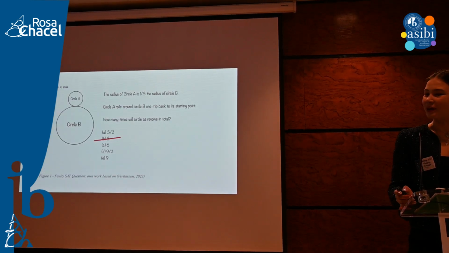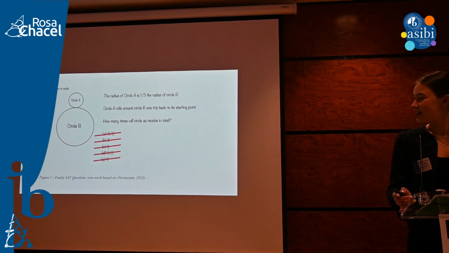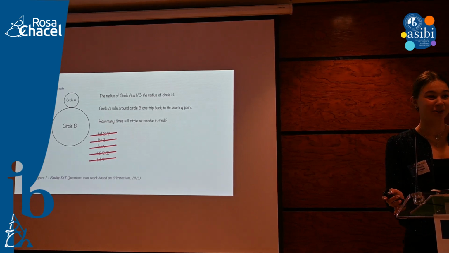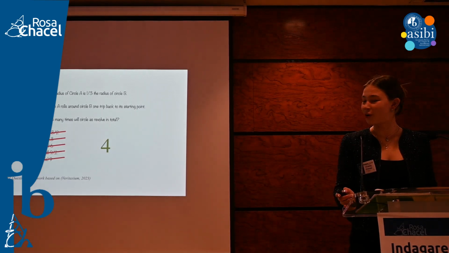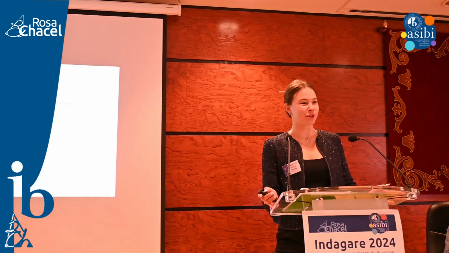However, it was not B. And neither was it A, neither was it C, D, or E, because the SAT test question writers wrote their own question wrong. They solved the question wrong because the correct answer was 4. So how could such a simple 1-minute math question have such a counterintuitive answer?